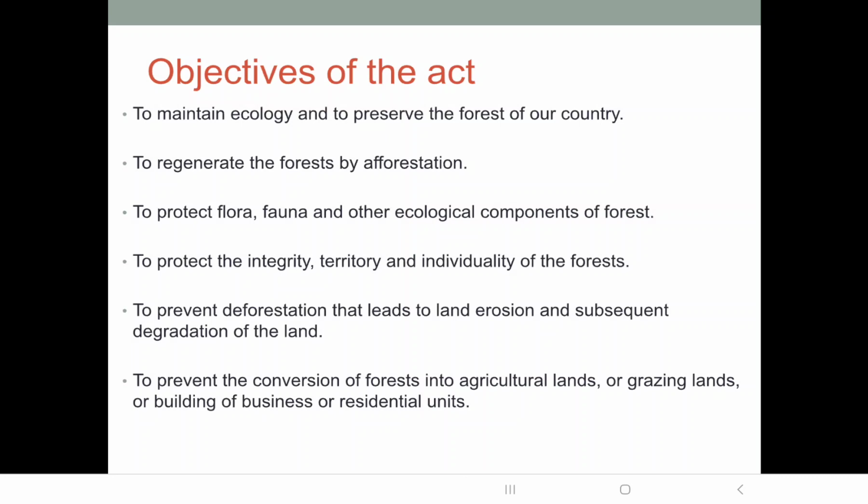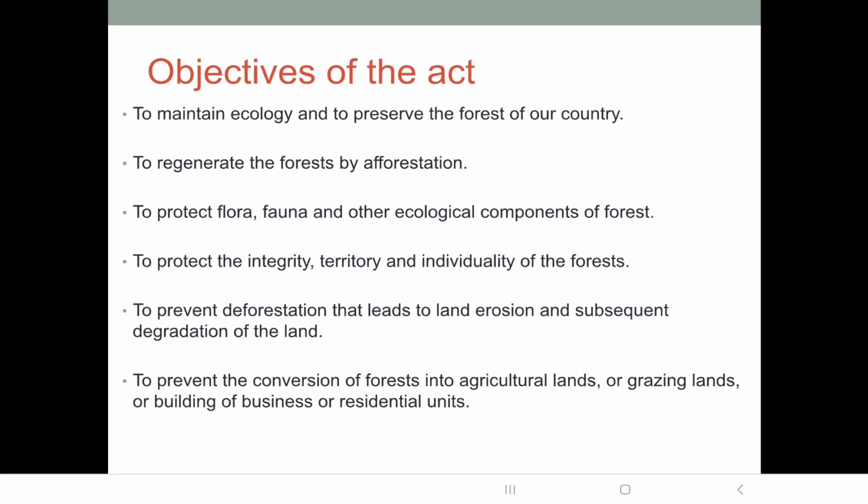So therefore, to prevent the degradation of land, to prevent the conversion of forest into agricultural lands or grazing lands or building of businesses or residential units, is very important. This objective is very important in the Indian scenario, because we have one of the highest populations in the world. So in order to feed such a huge population, the forest land has to be cleared for agriculture. So this should not go unregulated.